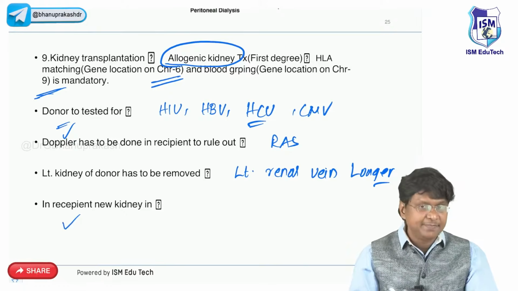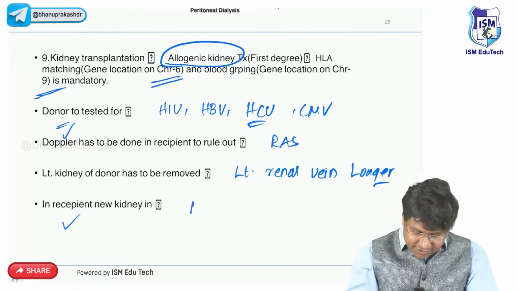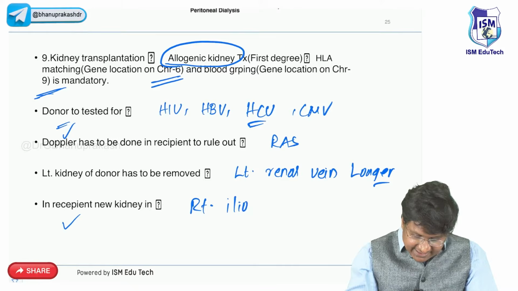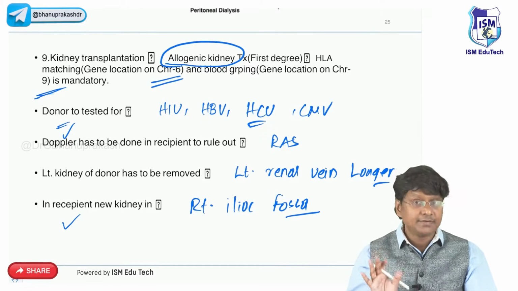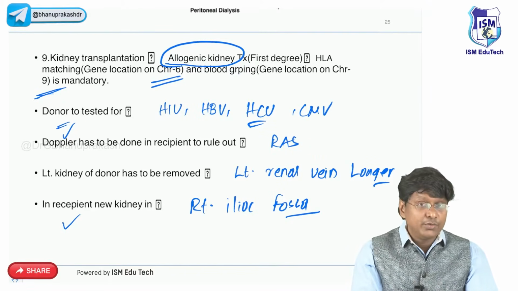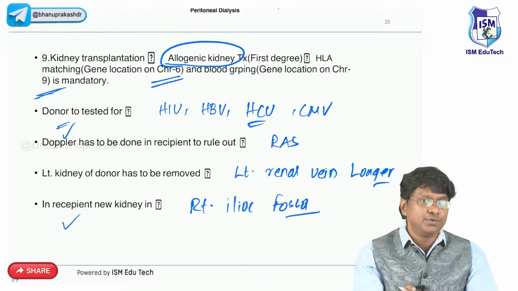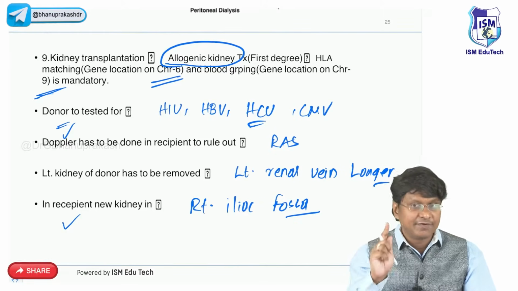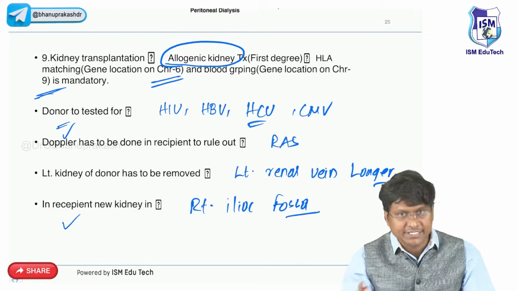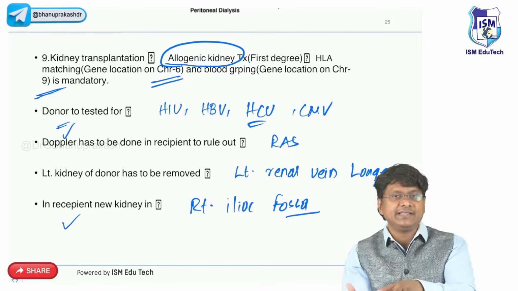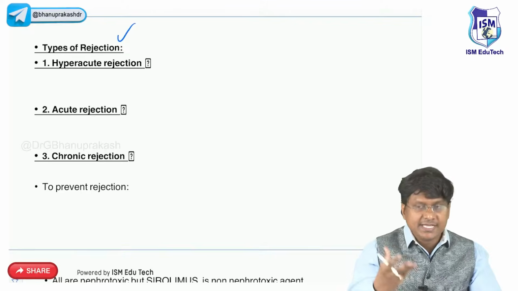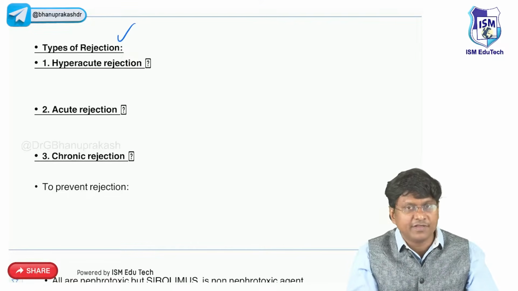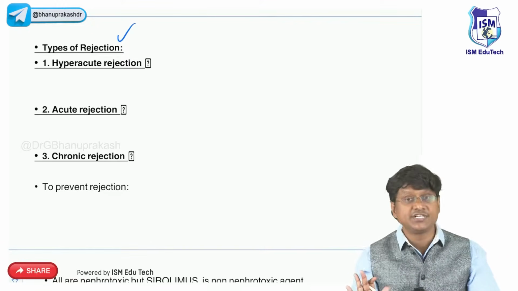And within the recipient, where do you keep this new kidney? This new kidney is placed in the right iliac fossa. Okay? And while doing kidney transplantation, definitely you have to do HLA matching and blood grouping. But for liver transplantation, HLA matching is not required. Now, whenever you keep the kidney in the recipient, the immediate problem is rejection, because the kidney is taken from a donor. It's a foreign body for the recipient. So rejection is very, very common.